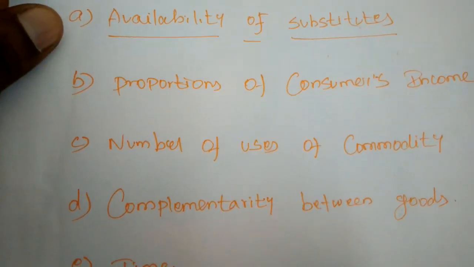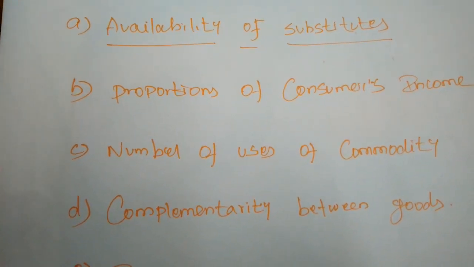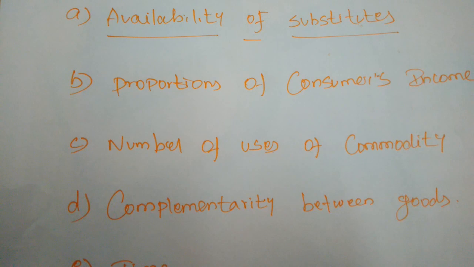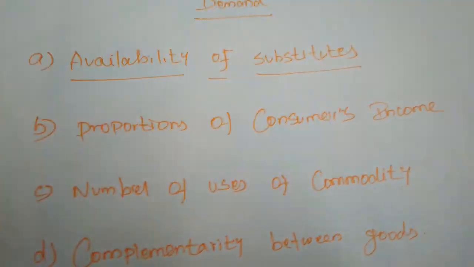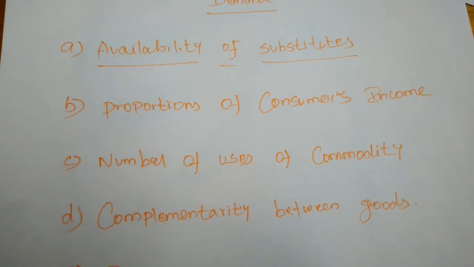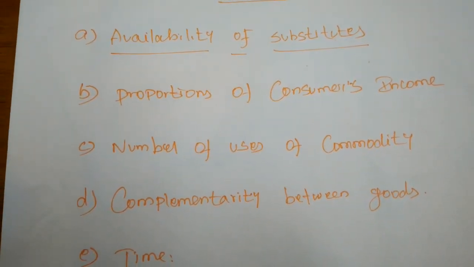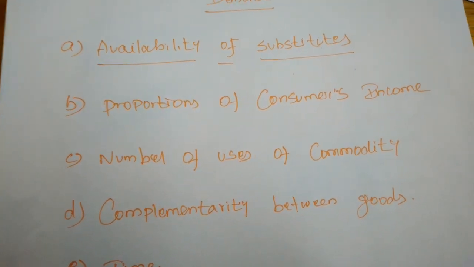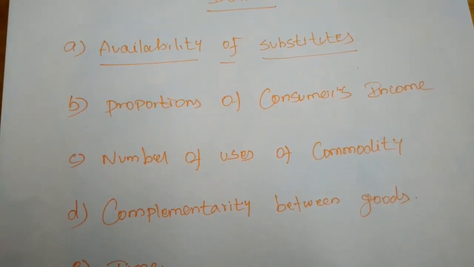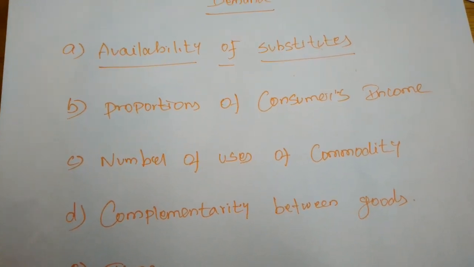Normally, if the price of tea increases, we will go to coffee, because if there is no tea, we will consume coffee. If the price of coffee is much cheaper than tea, the demand for coffee will be very high. So when the availability of substitutes is more, the elasticity of demand for that commodity will be very high.